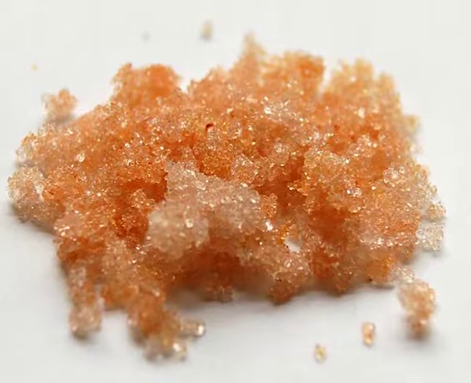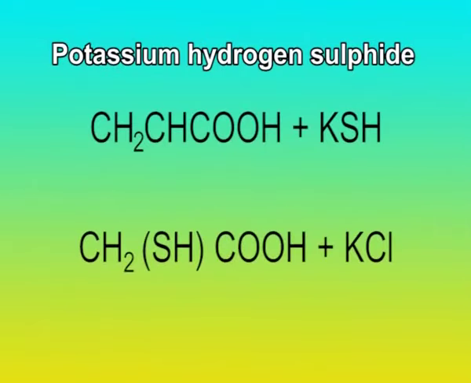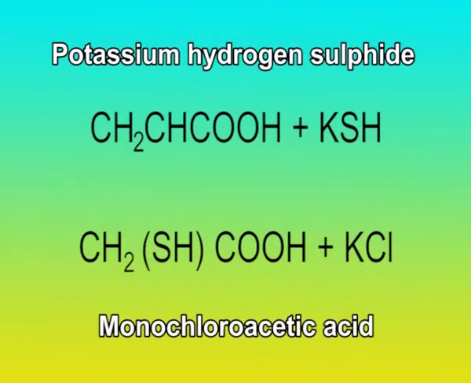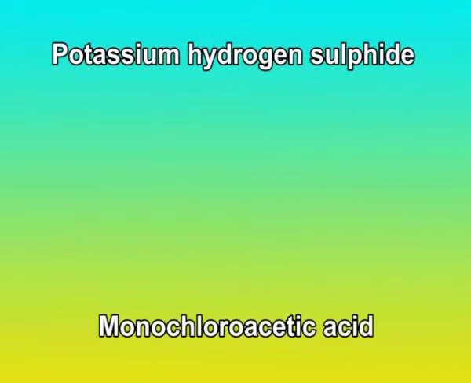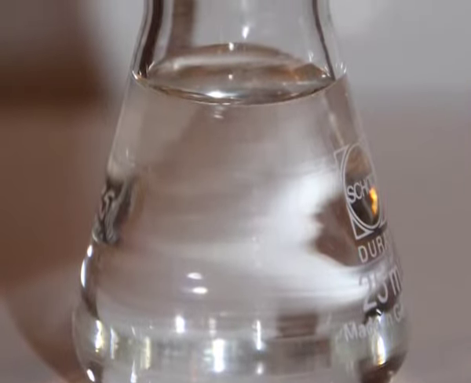thioglycolic acid. Thioglycolic acid, as shown in the formula, is a useful analog of glycolic acid. This is prepared by the action of potassium hydrogen sulfide on monochloroacetic acid, as shown in the reaction. It is a colorless liquid having an unpleasant odor.